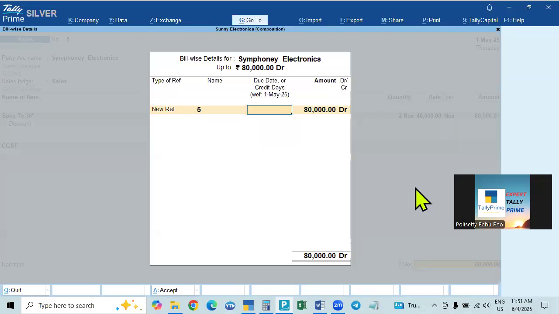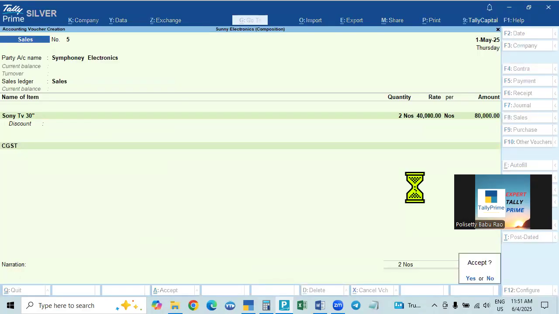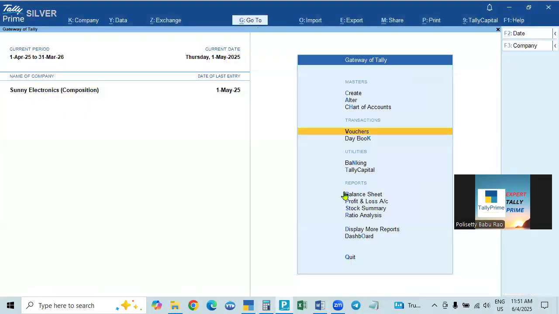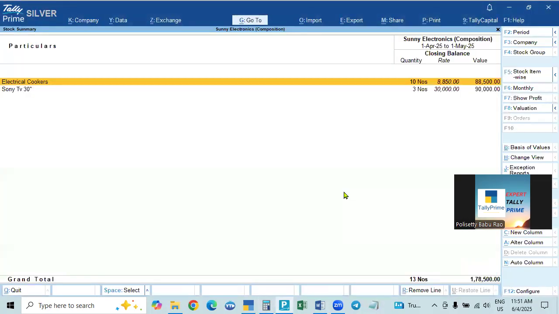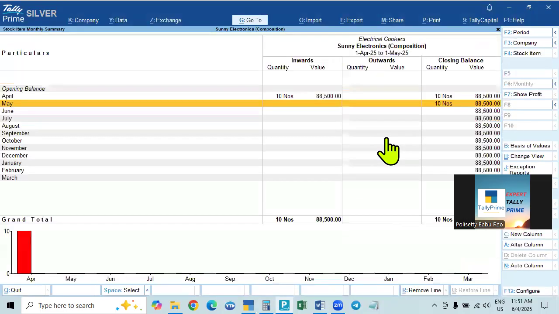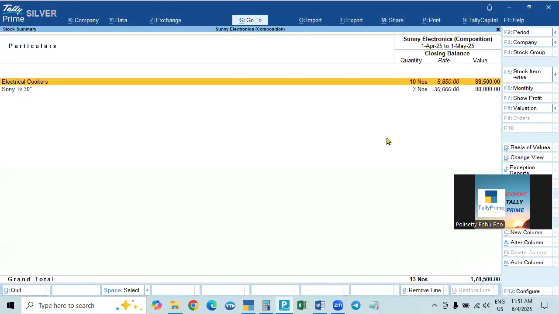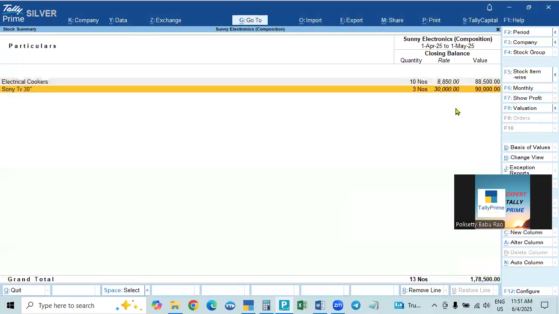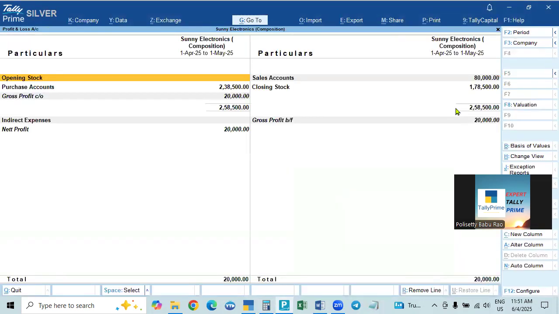is the bill-wise details, 80,000. So tax is not included. Okay, and now, if you go and see the stock summary, this is showing 10 numbers we purchased, still in stock. Here we purchased 5 numbers and sold 2 numbers. The balance is stock.